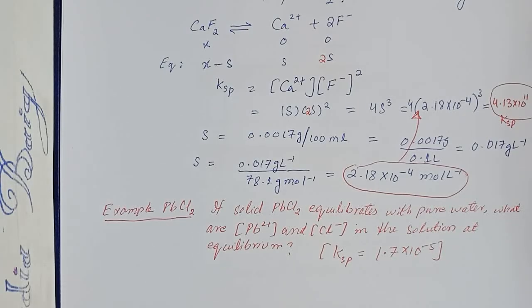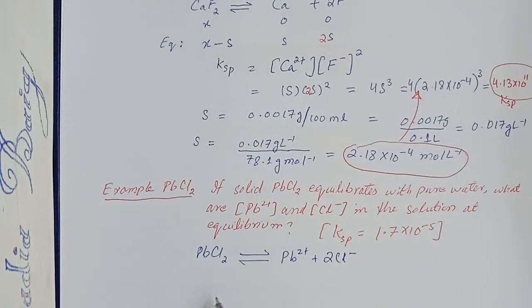The question is, if solid lead chloride equilibrates with pure water, what are the concentrations of lead ion and chloride ion in the solution at equilibrium? The Ksp value is given. So let's again draw the equilibrium equation.